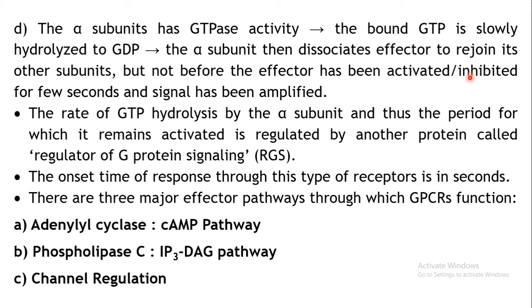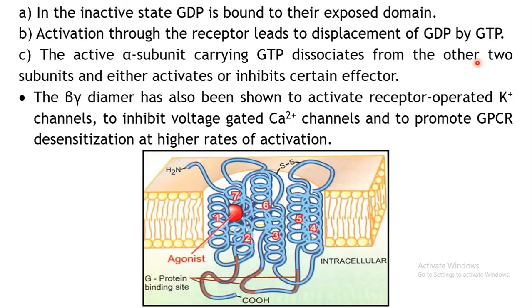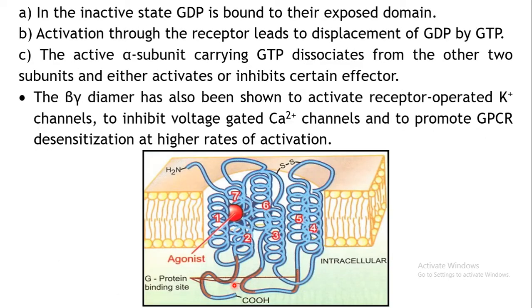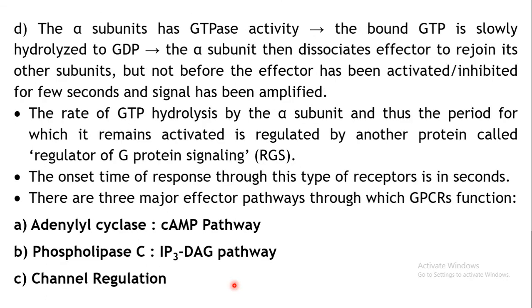Unless it has induced some changes in that effector, it will not leave the particular effector on which it is acting. Once it has imparted some change in that effector, it will dissociate and again rejoin the other subunits, beta and gamma. So the alpha subunit will come back over here along with the beta and the gamma subunit.